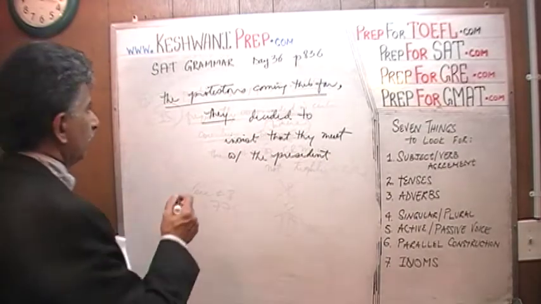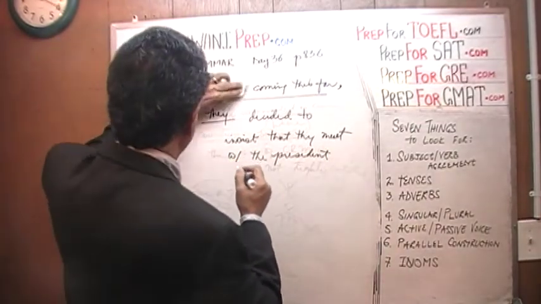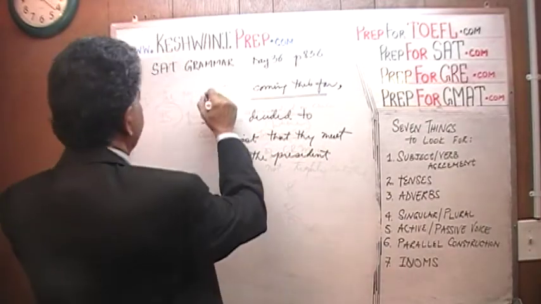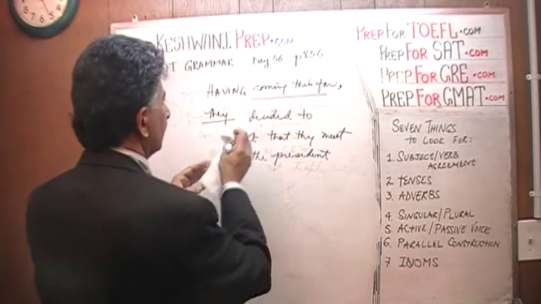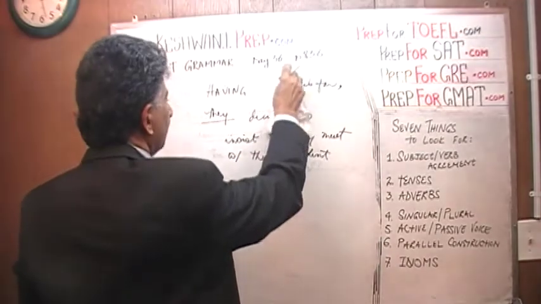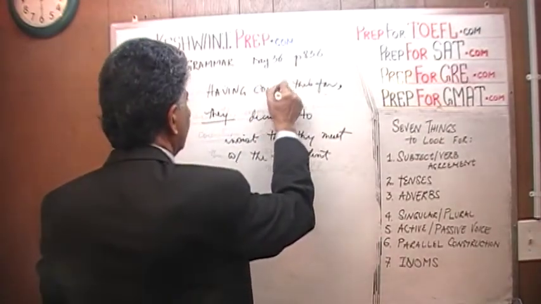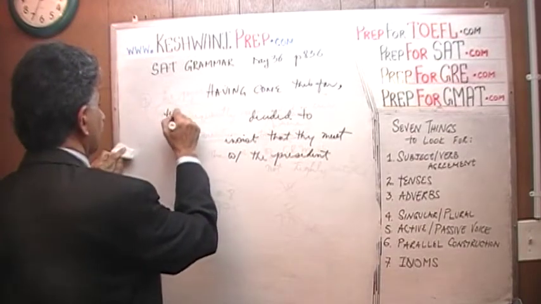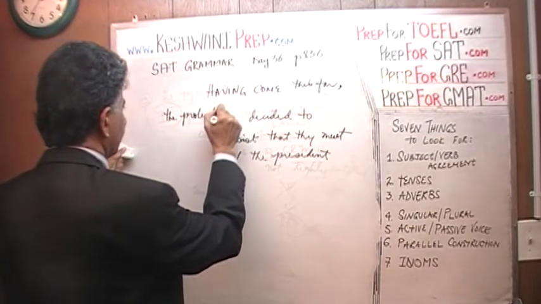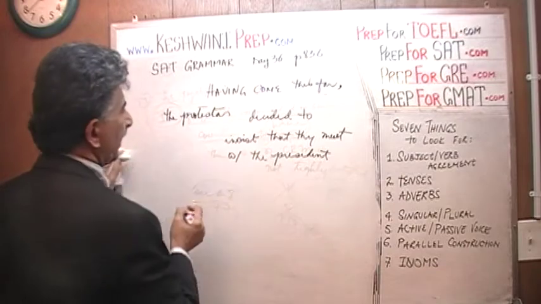Having come this far, how about that? Let's forget about the protesters here. Having come this far, the protesters, there you go. The protesters, and we don't need a comma, that's it.